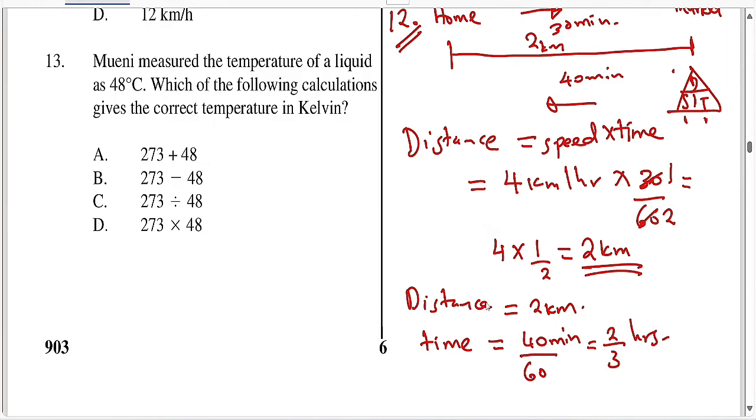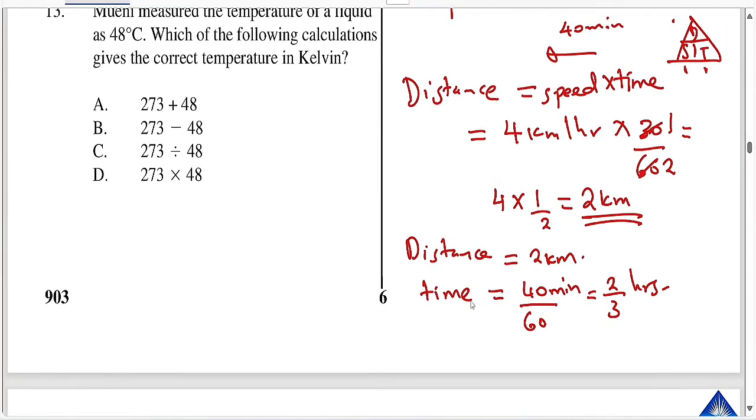What we need to find is speed, and speed is given by distance over time. So distance, which is 2 kilometers, divided by time, 2/3 hours.